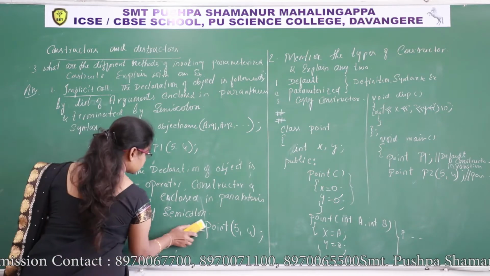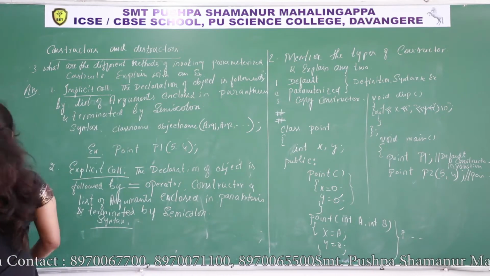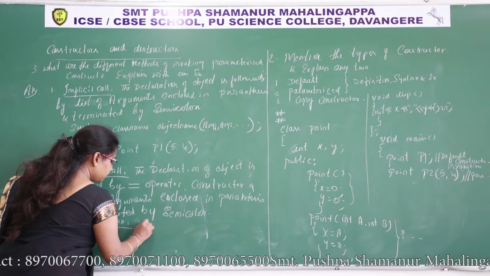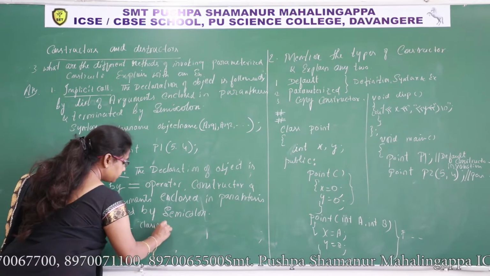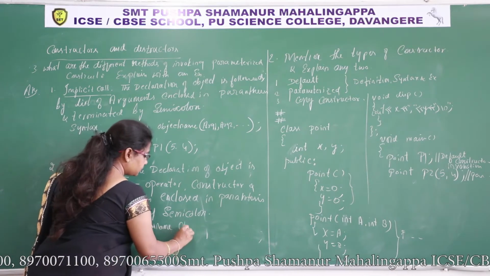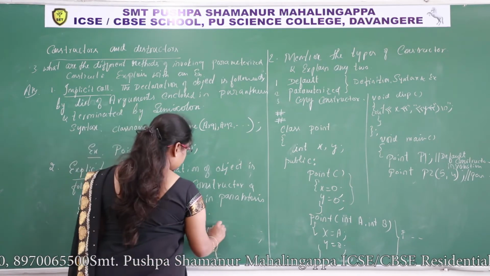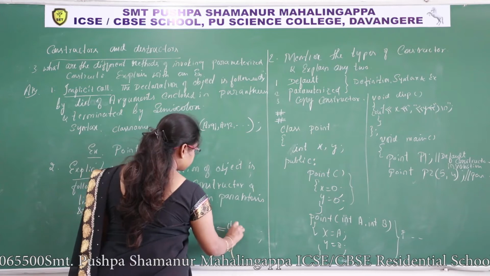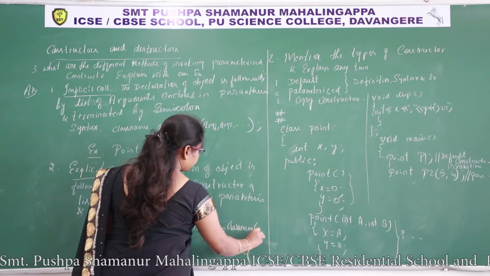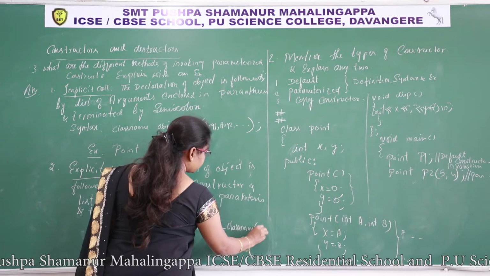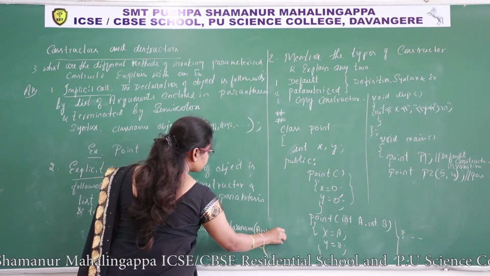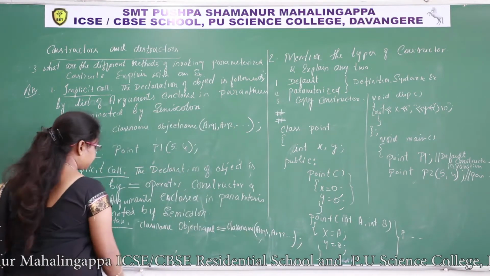I should not write like this. I had given example there. Class name, point is a class name, P1 is an object name, is equal to class name, open parenthesis, argument 1, argument 2, semicolon.